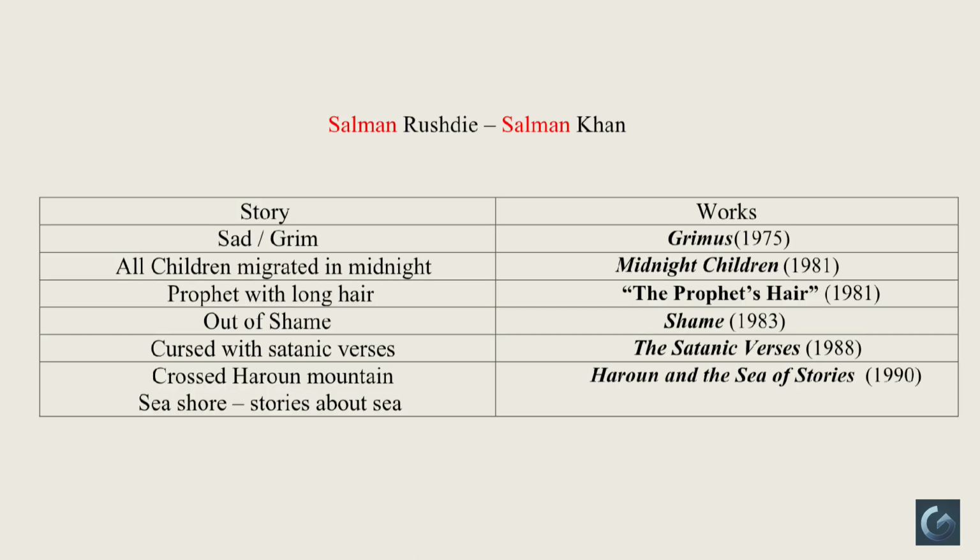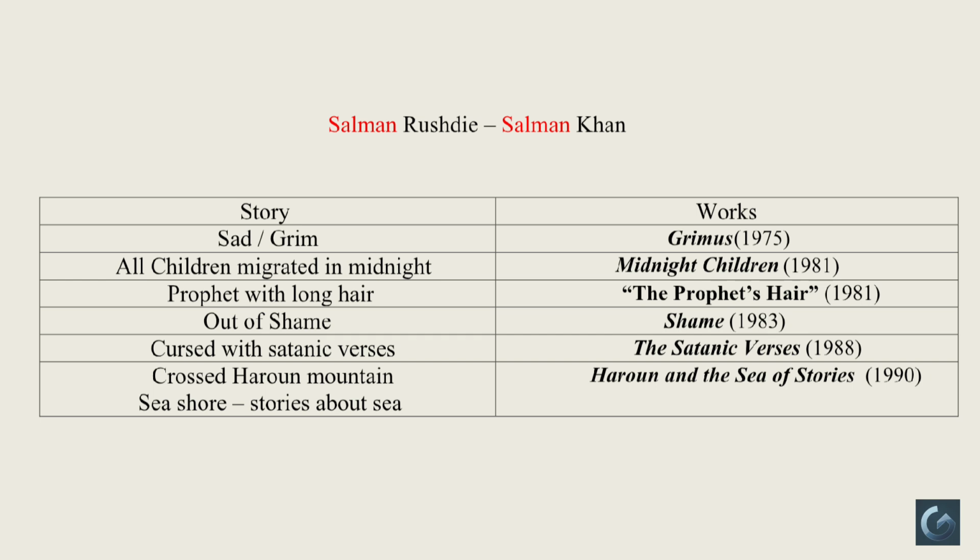Now, let's decode the story and trace out the actual works of Salman Rushdie. How did the story begin? Salman was rushed from Pakistan. Here, Salman Rushdie stands for the name of the author Salman Rushdie. Because of the partition violence, he was very sad, right? Here, the clue is little indirect. Instead of using the word sad, use its synonym grim. Now, grim stands for his very first novel, Grimus, published in 1975.